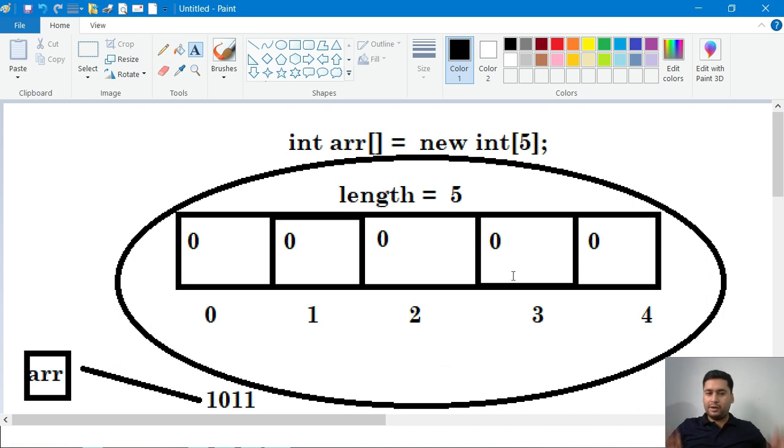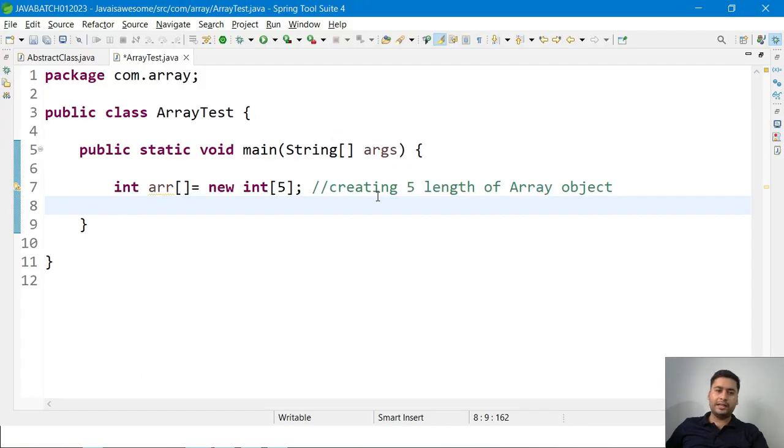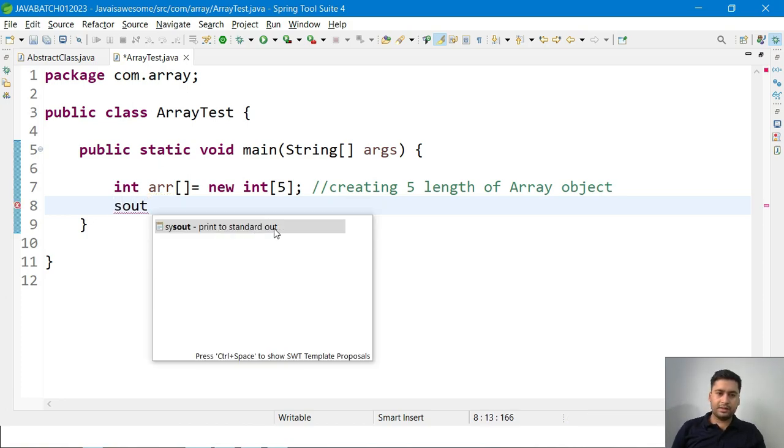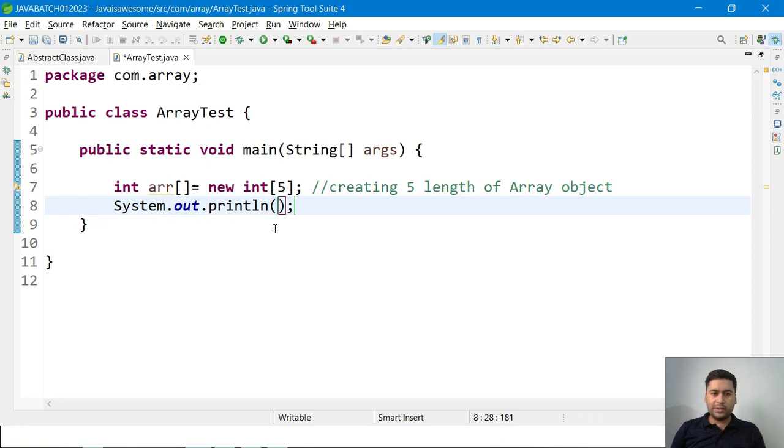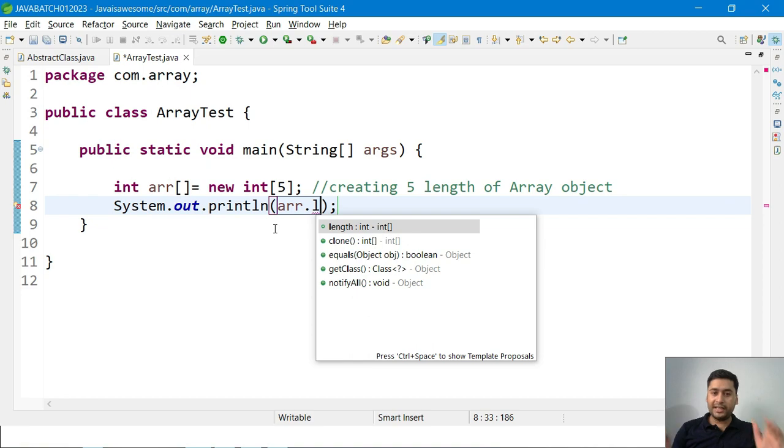And once this object is created, now we can do operations on that. Let me check if this object is created; we can print the length value. Yes, we can print it. So let's go to Eclipse and try to print length. Here I am going to type arr.length, and you can see we are able to see the length.